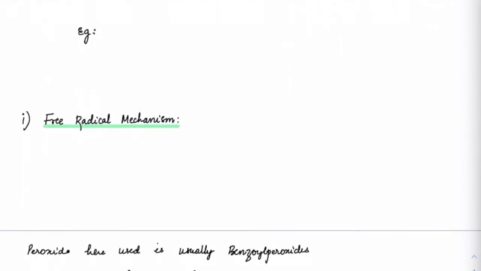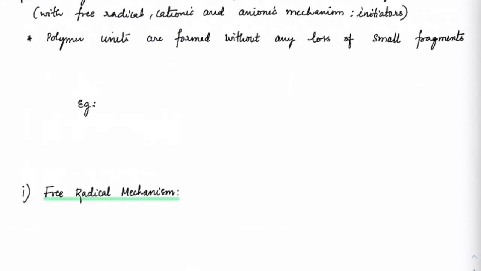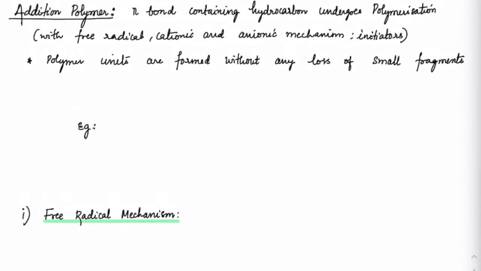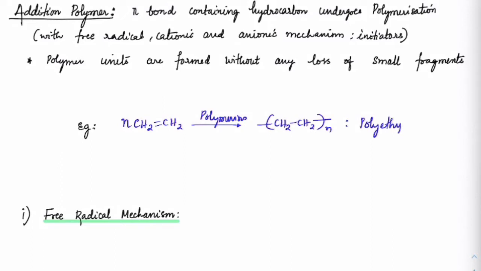Okay. For example, let me show you this. When it comes to ethene, n moles of ethene, if it polymerizes, it can give CH2 n times. So we call it polyethylene.